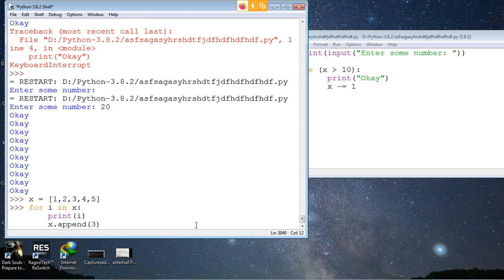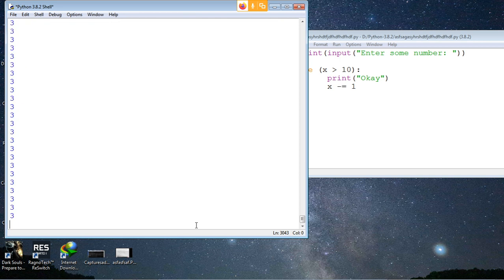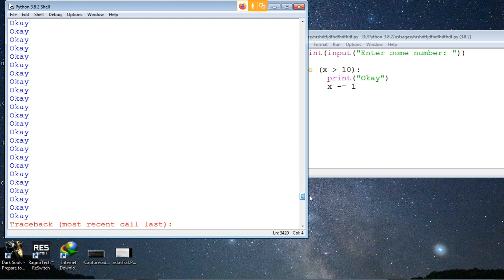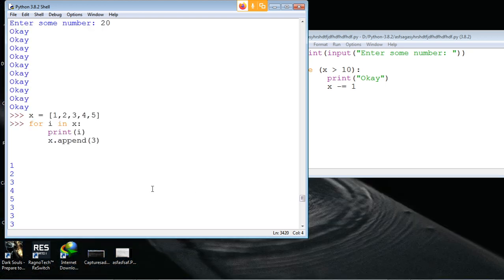So, watch what happens. 3, 2, 1. It's an infinite loop. A for loop, but infinite. Technically, what we did here is make an infinite list, a list that keeps increasing. As we added elements to the list, the for loop also updated according to the new list. So we kept on adding elements, and it will keep on going. So technically we have an infinite list and an infinite for loop also.